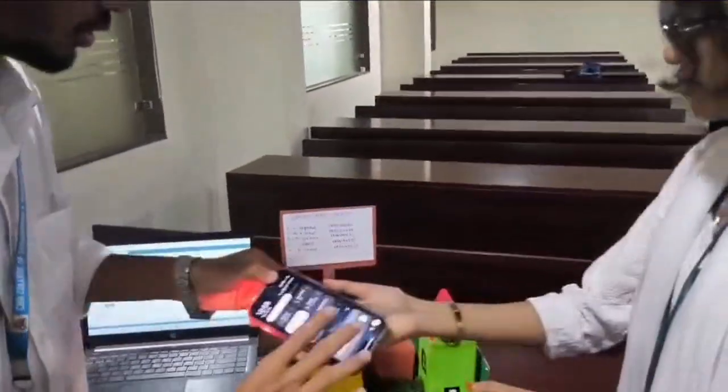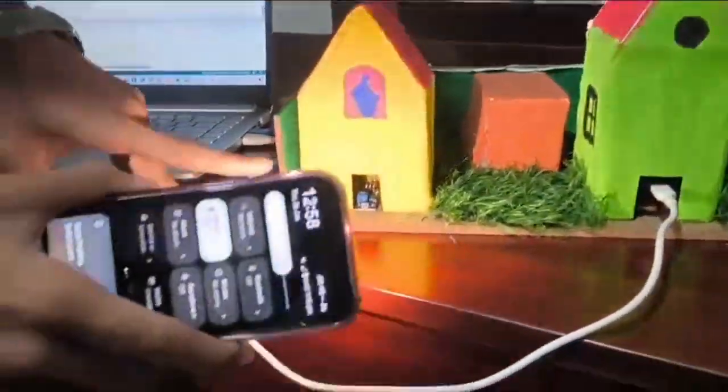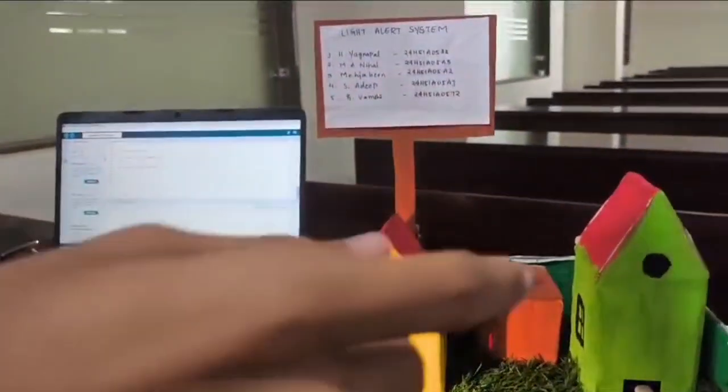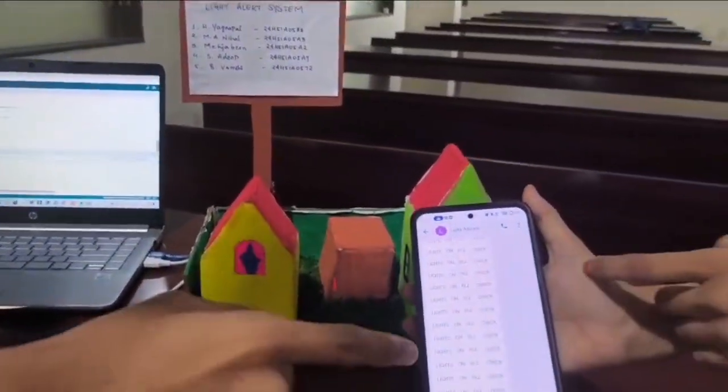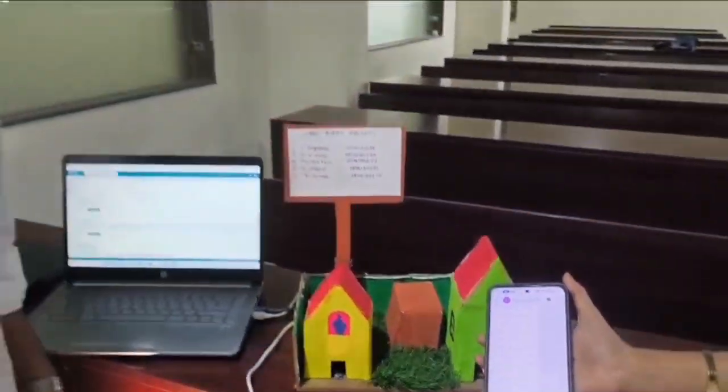So now we are going to show how the process works. If you put the flash on, it has more intensity than normal light, so it will send a notification. See, light is on, please check. So you can go and turn off the light when you get the message.